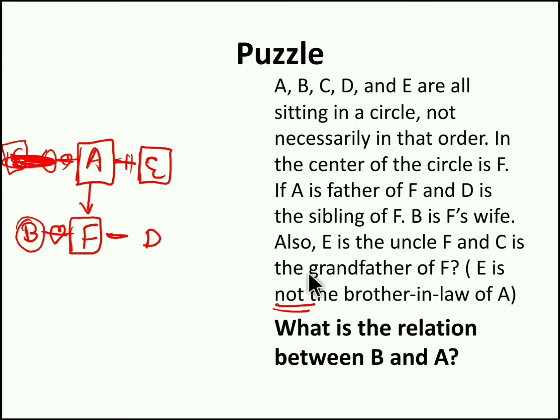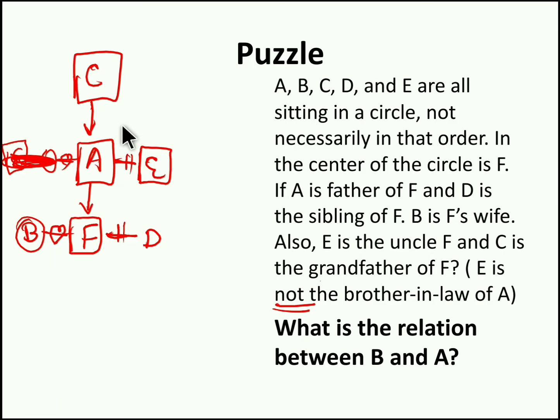Now next thing, C is the grandfather of F. So if C is father of A, we can say C is grandfather of F, right? Since we don't know what is the gender of D, we can leave it as it is. But both F and D are siblings.